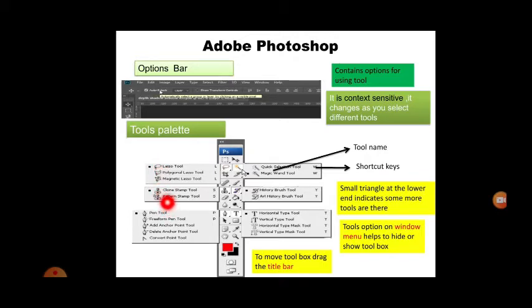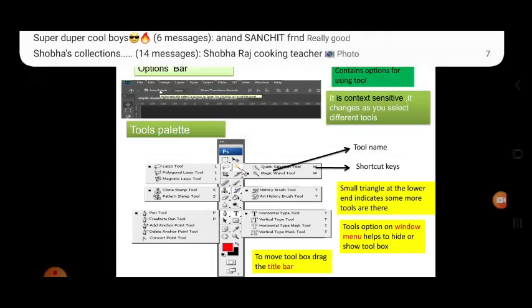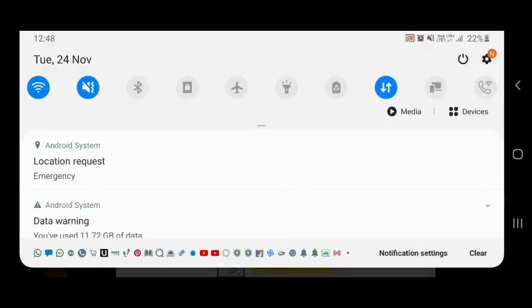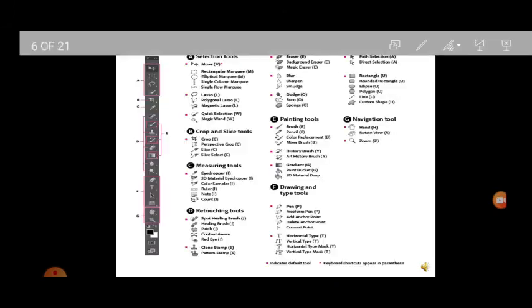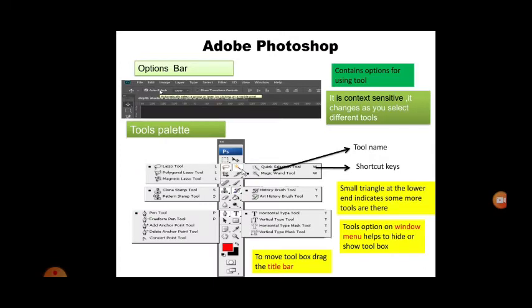That is lasso tool, polygonal lasso tool, magnetic lasso tool, clone stamp tool, pattern stamp tool, pen tool, freeform pen, add anchor point, delete anchor point, convert point tool, horizontal type tool, then vertical type tool, horizontal type mask tool, then vertical type mask tool.